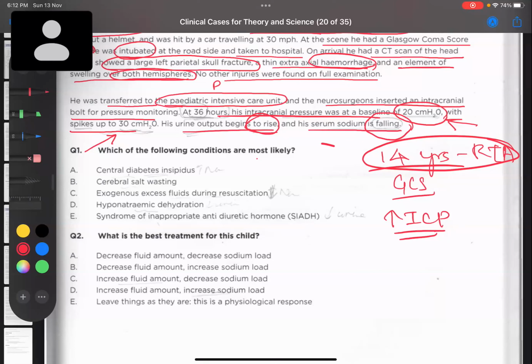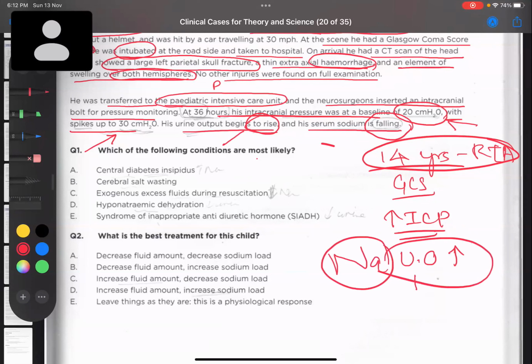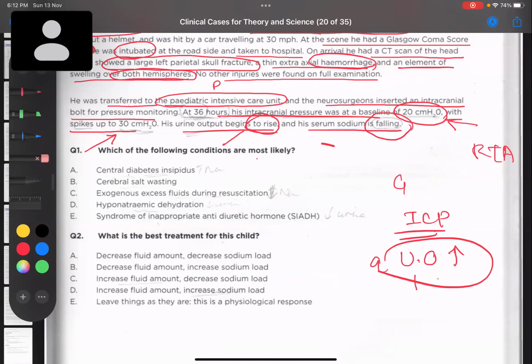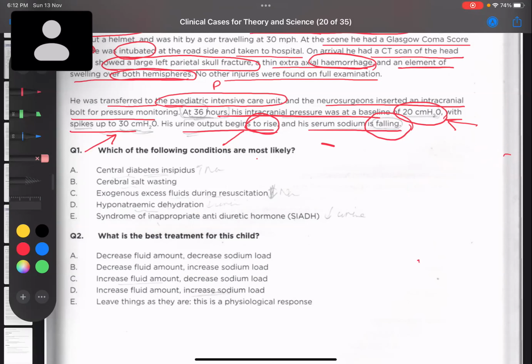As well, they have given us one more finding, that his urine output is increasing. So polyuria. Second thing is that the sodium is decreasing. That means what? We are losing sodium via urine, most likely. Correct? Because if his urine output is increasing and sodium is decreasing, we're thinking, okay, where is the sodium going? So what is this case? What is the condition? What are the possible causes? What do you think?